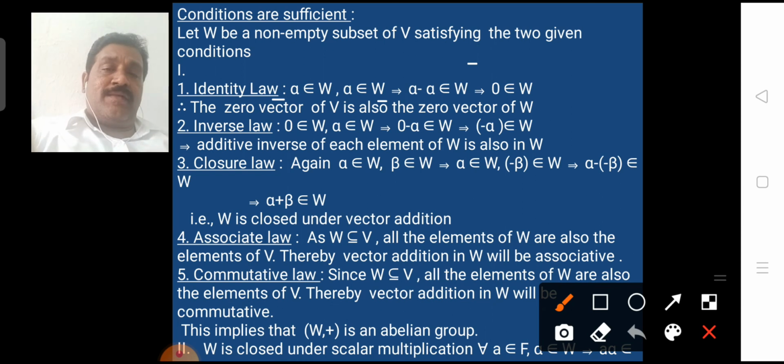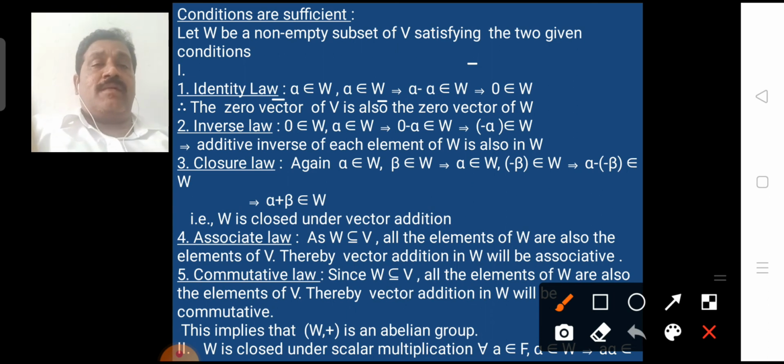For that, we have to prove the properties of a vector space: one is vector addition, two is scalar multiplication, and the third involves both vector addition and scalar multiplication.